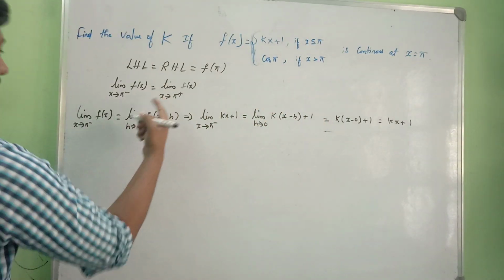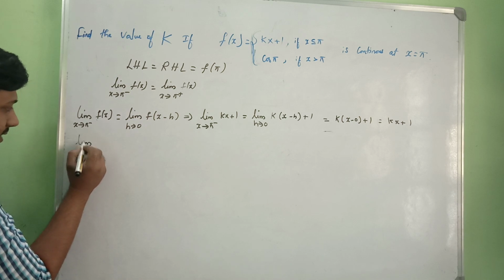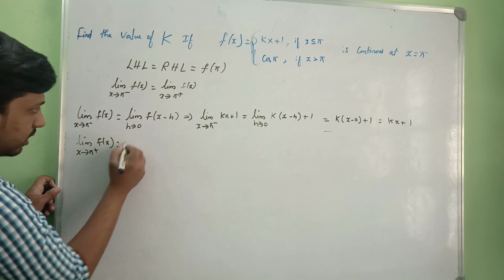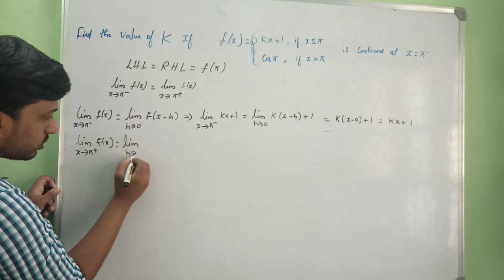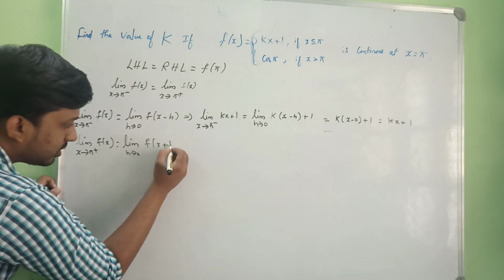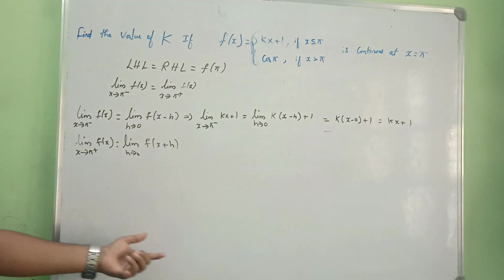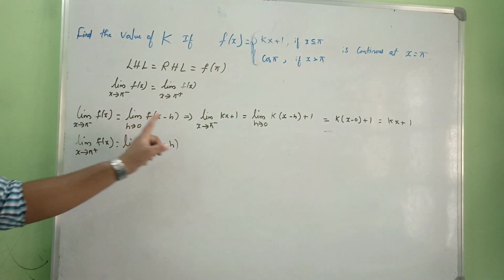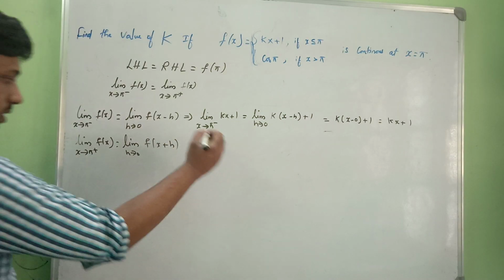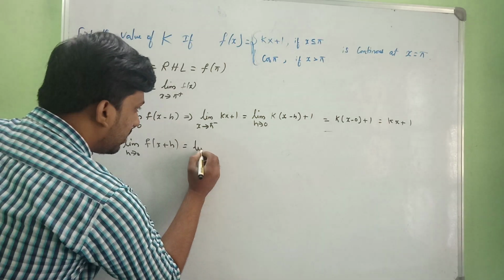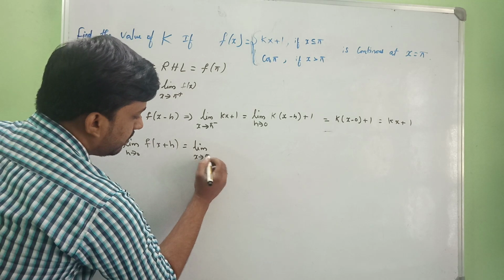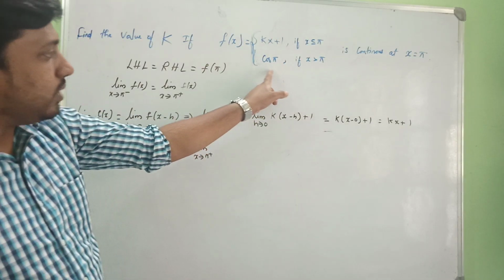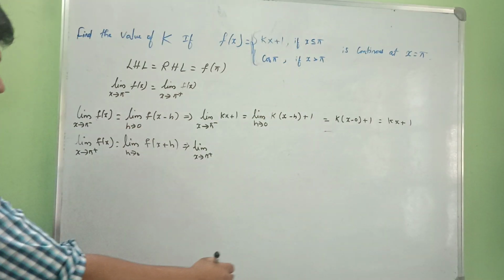Now we are going for a right hand limit. So limit as x tends to pi plus f of x is nothing but limit as h tends to 0 f of x plus h, because here we are having the right hand limit, so we'll be getting x plus h. For left hand limit it is x minus h. Careful, listen carefully. So limit x tends to pi plus, yes, x is greater than pi, so we'll be taking this cos pi, right?